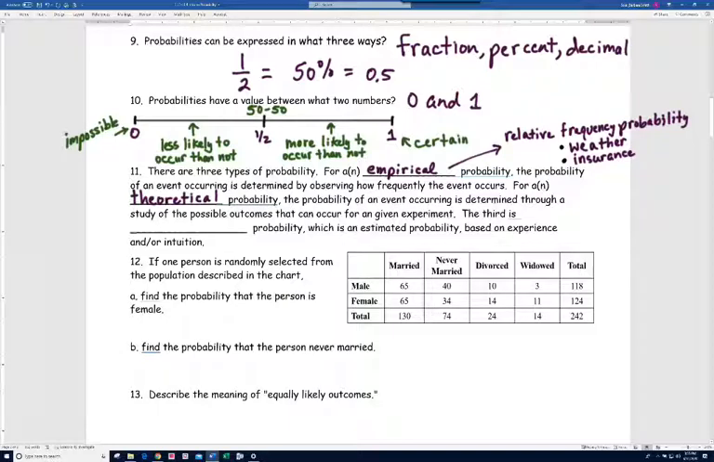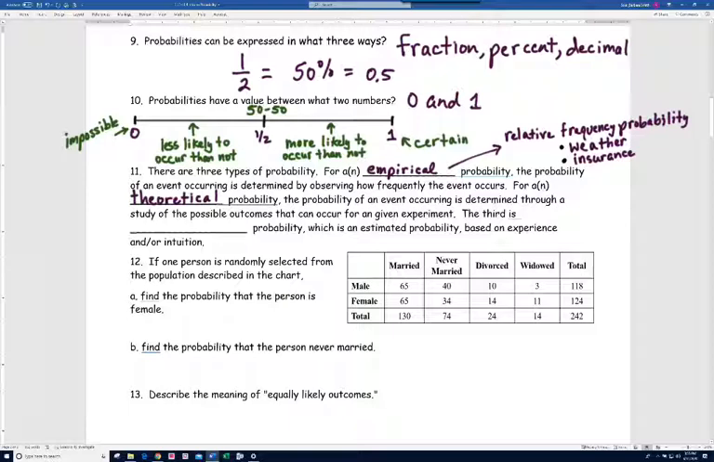Now, if you actually flipped a coin, let's say 10 times, that doesn't mean you're going to get 5 heads and 5 tails. In theory, that's true. And yet, when we actually flip a coin, it's not normal that it's going to happen exactly right down the line like that. We'll talk more about that in a little bit.